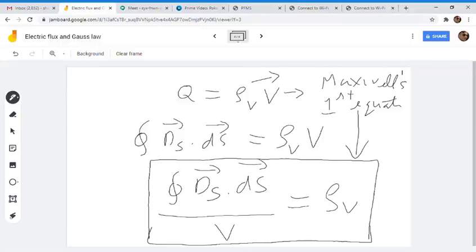And after Maxwell came Einstein, and Einstein gave his famous E is equal to mc square, and he gave us the principle of the four dimensions of time.